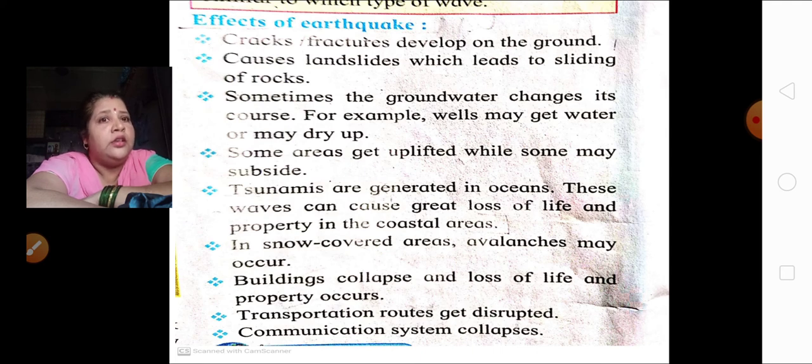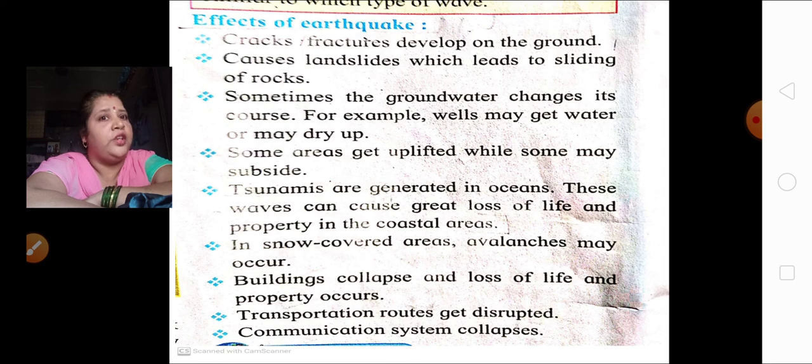Third, sometimes the groundwater changes its course. Course means from where it is flowing. For example, wells may get water or may dry up. Some wells will get a lot of water because of this, but some of the wells may get dried up.